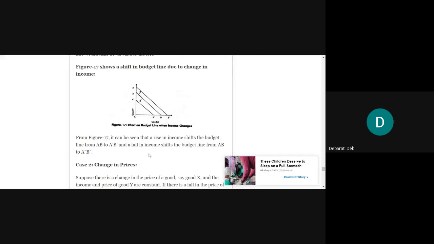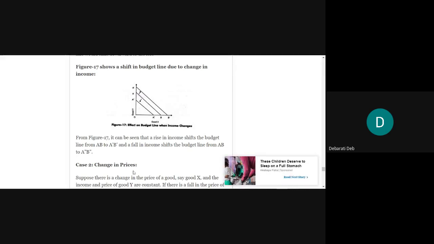Okay, so from the figure it can be seen that a rise in income shifts the budget line from AB. Say this middle one, AB, was the original budget line, and there is a rise in income. Then the budget line will shift from AB to A dash B dash. And a fall in income shifts the budget line from AB to A double dash B double dash. So if the income rises, the budget line will also rise because income is increasing given the fixed price. Prices are the same, but income is increasing. The budget line will also increase.